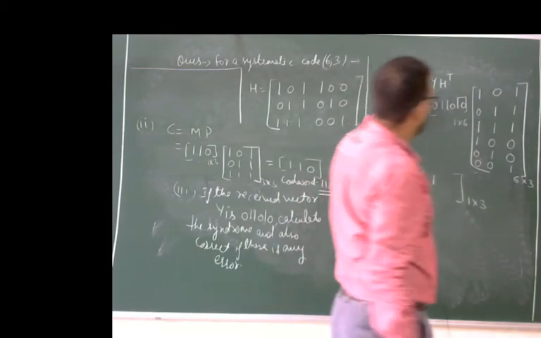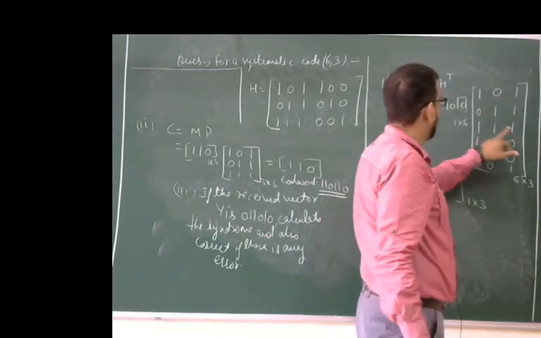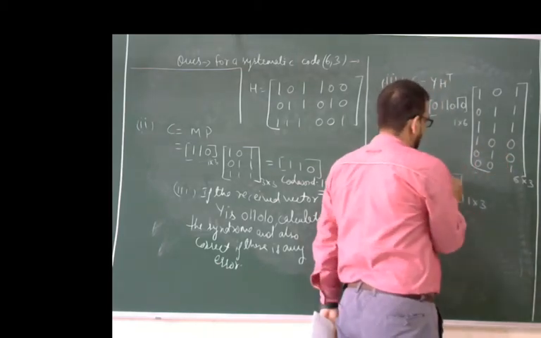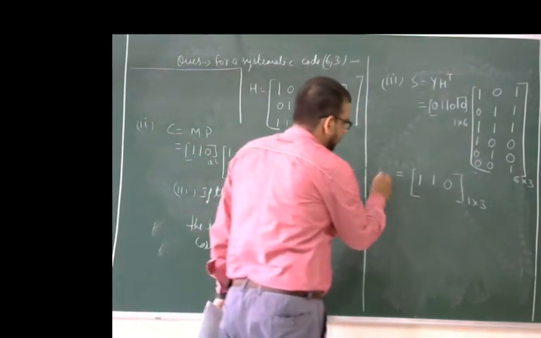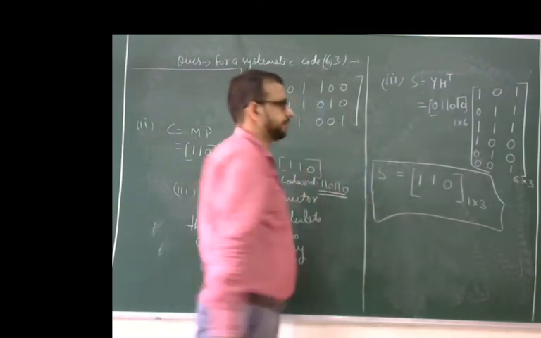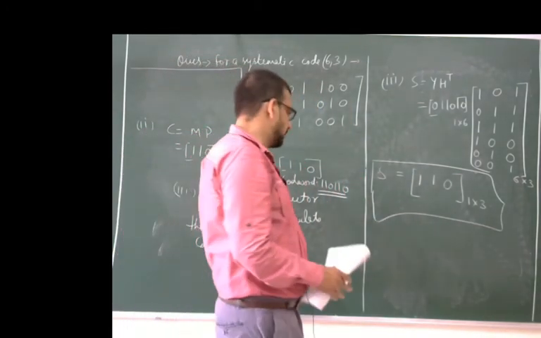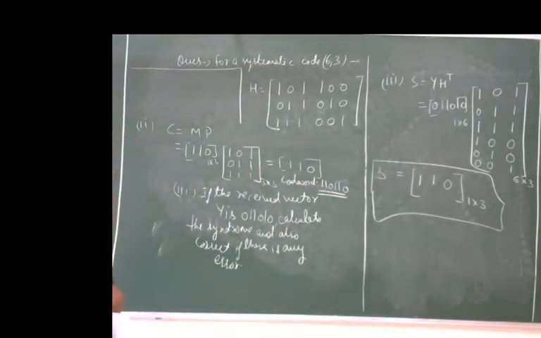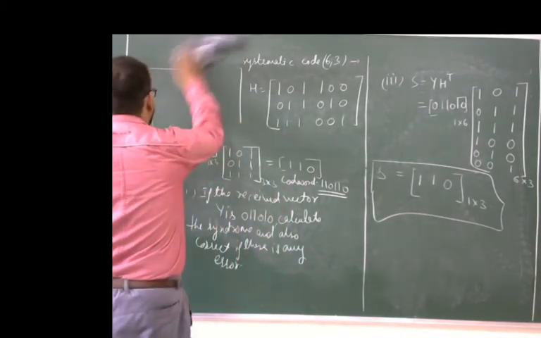At last, if we multiply this with this, 0 1 and 1, and all the remaining 0, we get two ones, that is even, so 0. This is the syndrome, S equals this one. Okay, and after that, if there is any error, we have to correct it. So what is the next procedure?